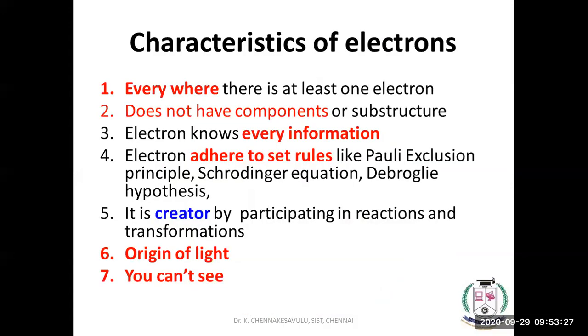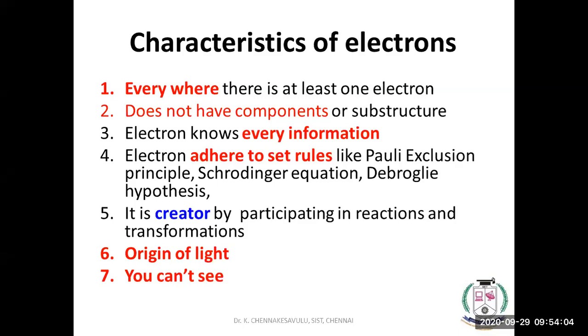One more thing: what are the characteristics of these electrons? Electrons are everywhere. At least one electron will be there in any place, and it does not have a structure, a shape, or any components. Electron knows every piece of information. Just see that in our brain, if you touch or see anything, how does our brain know?